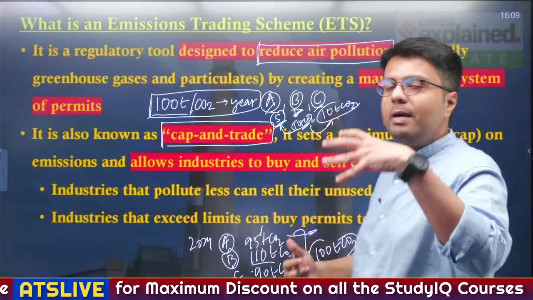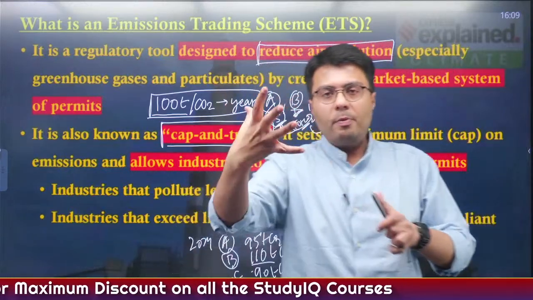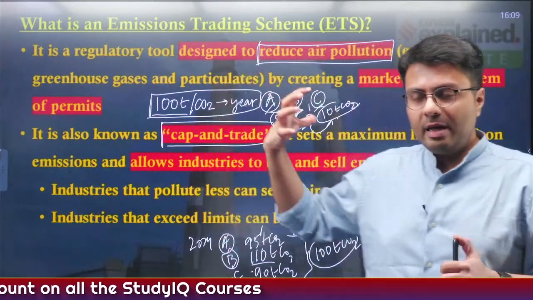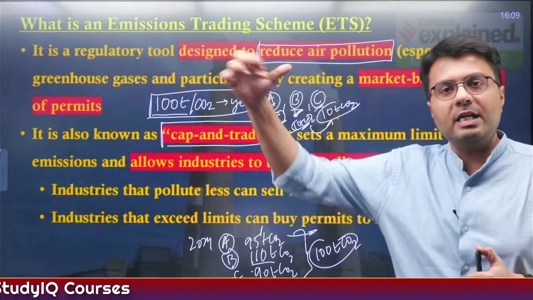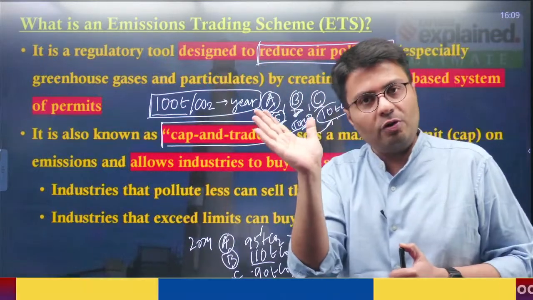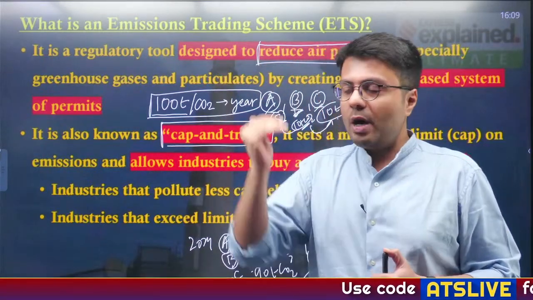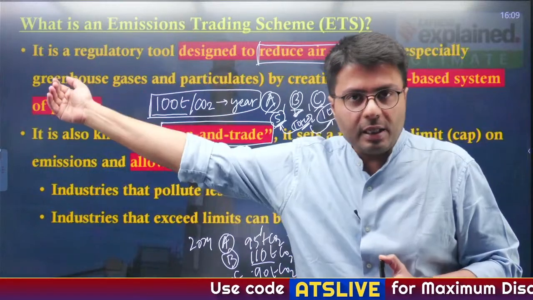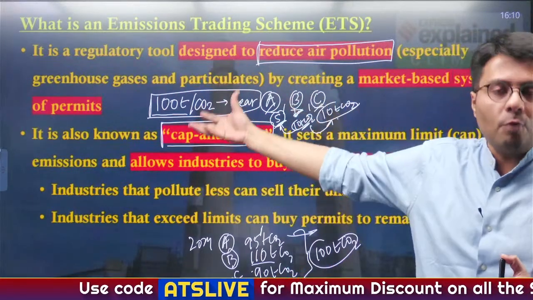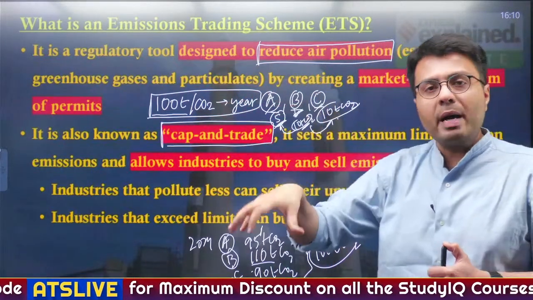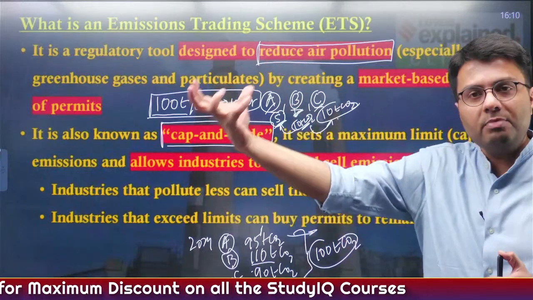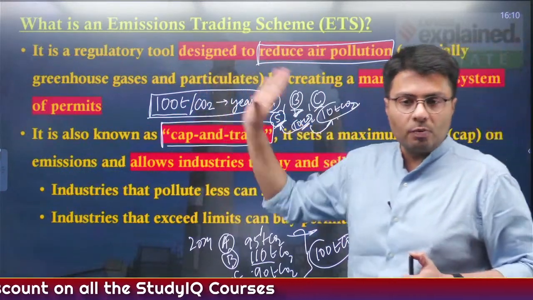That is how the emission trading system works. Suppose I am a factory and I am emitting less carbon dioxide than the limit. So I'll have excess carbon dioxide allowance left with me. I can sell it to other companies who might be polluting more than what is permitted. They'll give me money in return for providing them the credit. This is how this system works.